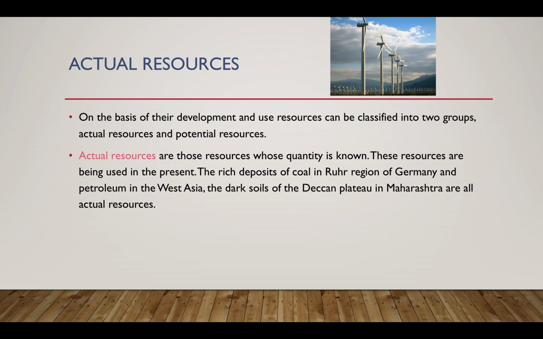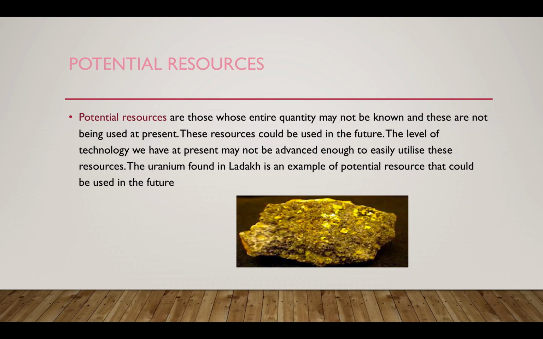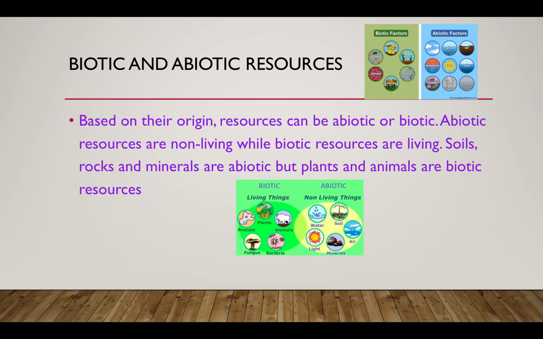Examples of actual resources are deposits of Ruhr in Germany, petroleum in West Asia, dark soil in Deccan Plateau in Maharashtra. Example of potential resources are uranium found in Ladakh. And on the basis of origin, there are two types of resources, biotic and abiotic resources. Abiotic resources do not have life, and biotic resources have life. Examples of abiotic resources are rocks, mineral, soil. Examples of biotic resources are plants, animals, human beings, etc.